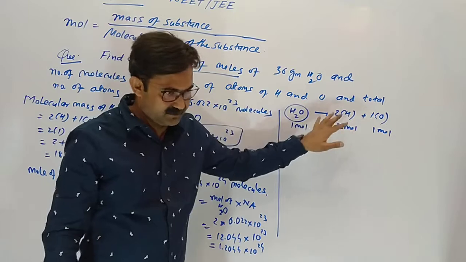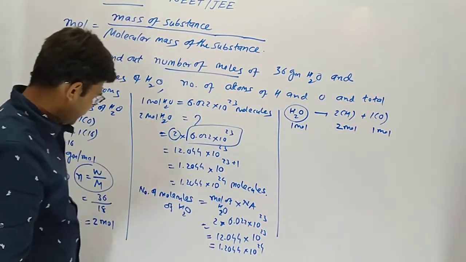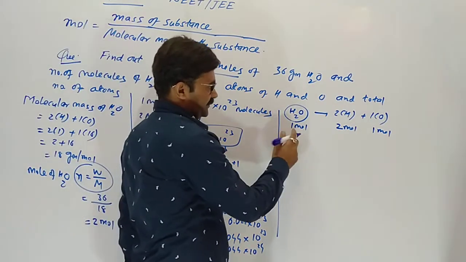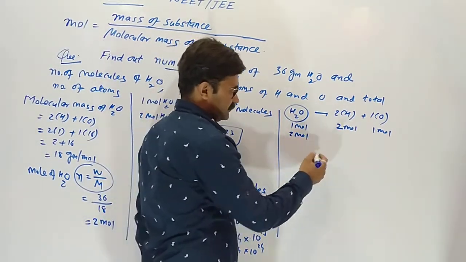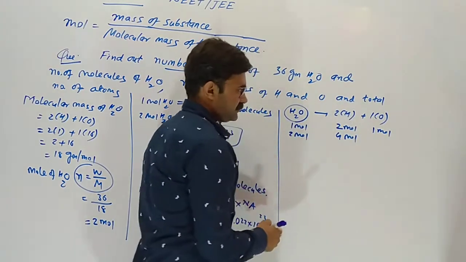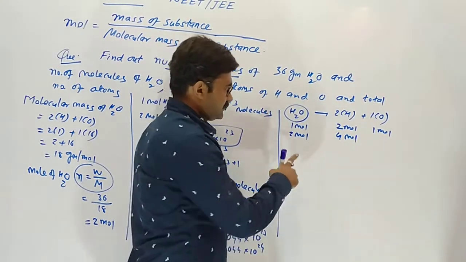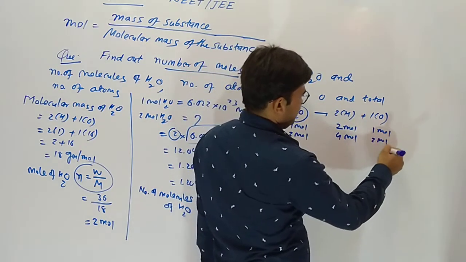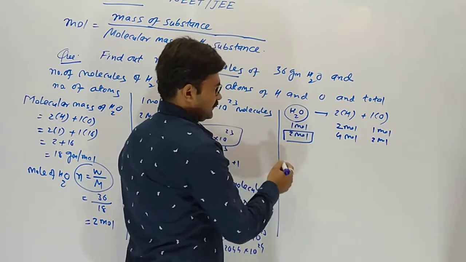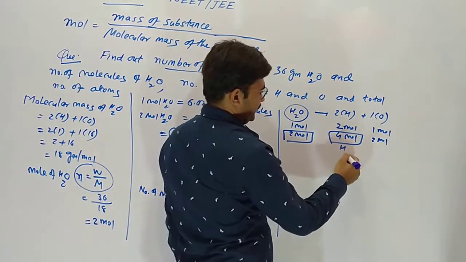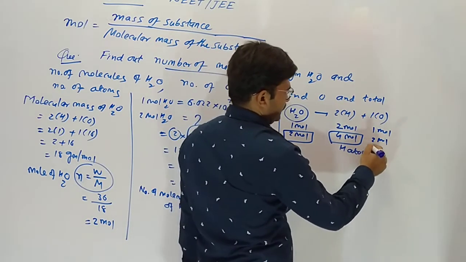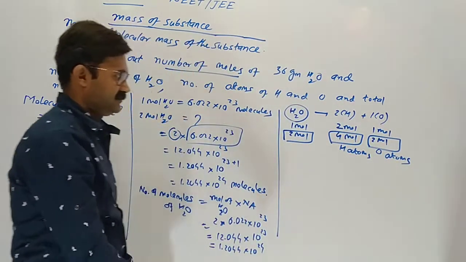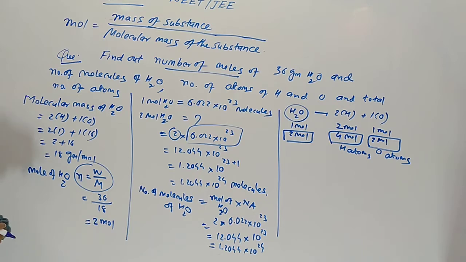This is the ratio from this formula. But our given amount is 2 mole, so it is double. So our answer is 4 mole hydrogen atoms and 2 mole oxygen atoms. Understood?